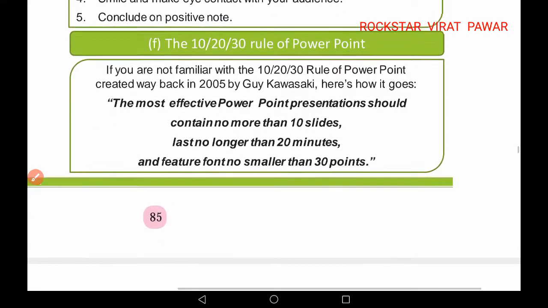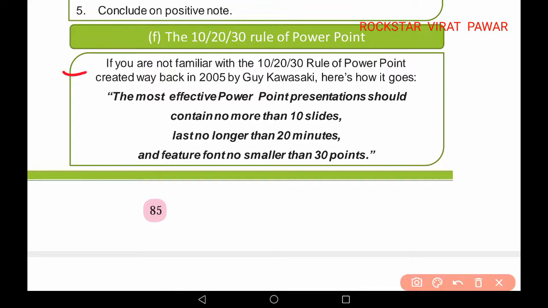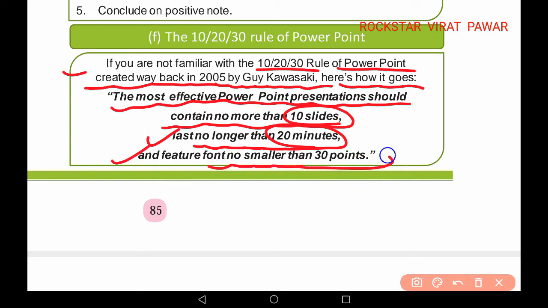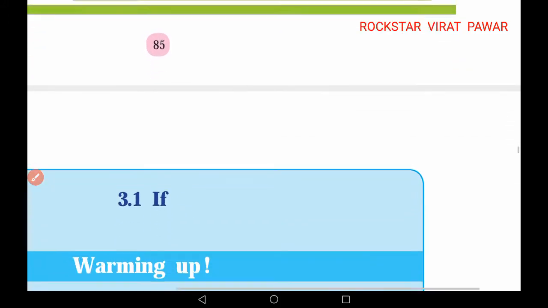Then the 10-20-30 rule, the power of PowerPoint. What is given? If you are not familiar with the 10-20-30 rule of PowerPoint, created way back in 2005 by Guy Kawasaki, here's how it goes. The most effective PowerPoint presentation should contain no more than 10 slides, last no longer than 20 minutes and feature fonts no smaller than 30 points. Have you got all the points correctly?